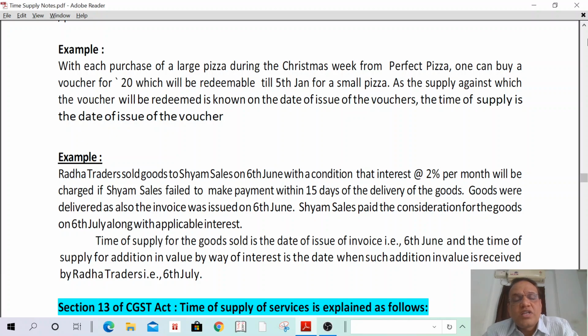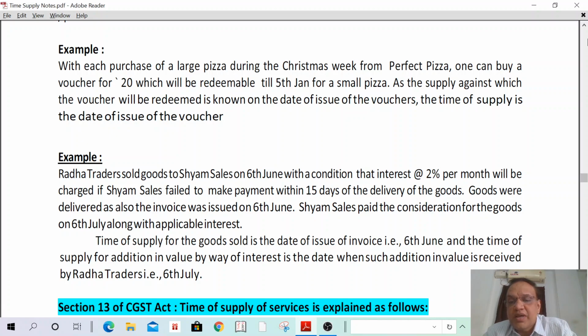In case of voucher, if the product is identifiable, the time of supply shall be the date of issue of voucher. As the supply against which the voucher will be redeemed is known on the date of issue of voucher, the time of supply is the date of issue of the voucher. Understand? Okay. Next.